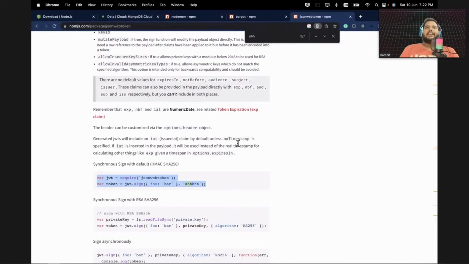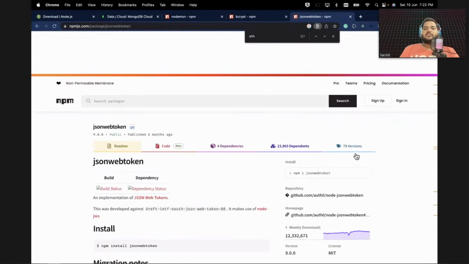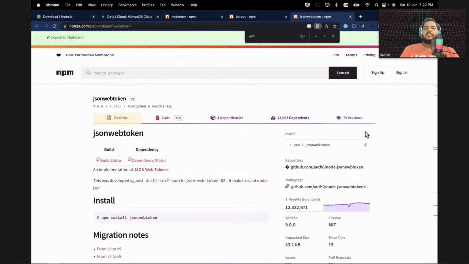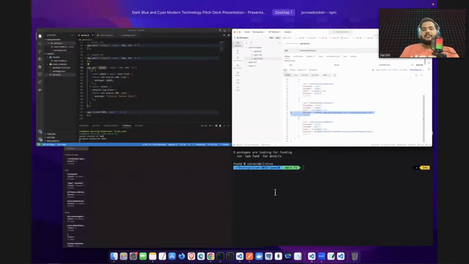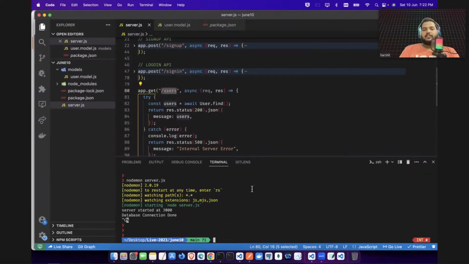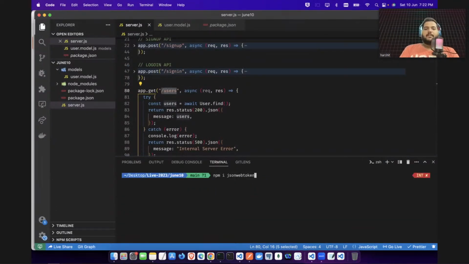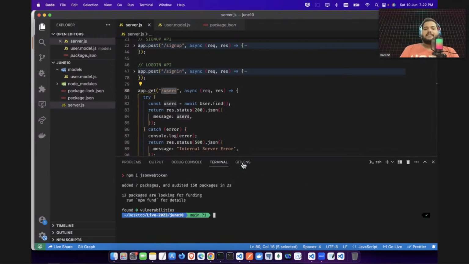First of all, again repeating, you need to install the JSON web token. You will click on this and install it in your VS Code. So I will stop this one here and run npm i jsonwebtoken. This is getting installed. Let's wait for the install.